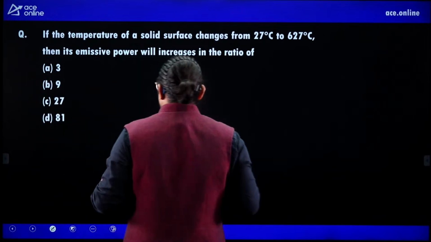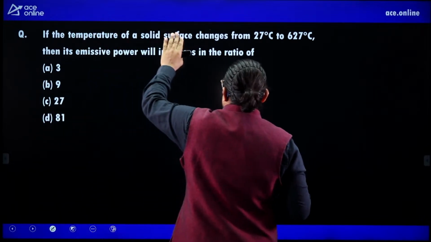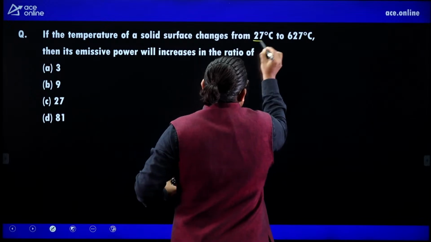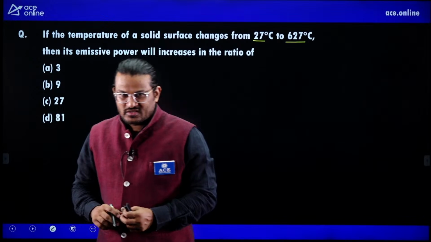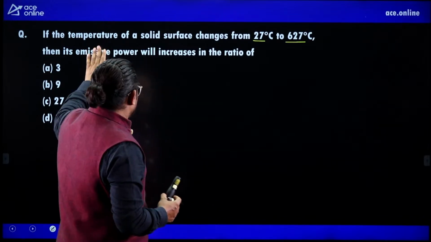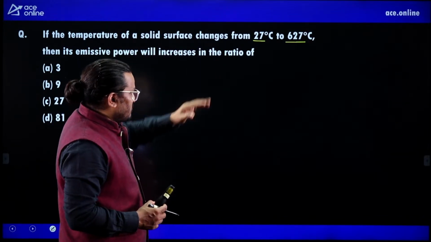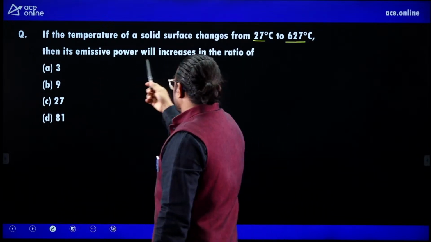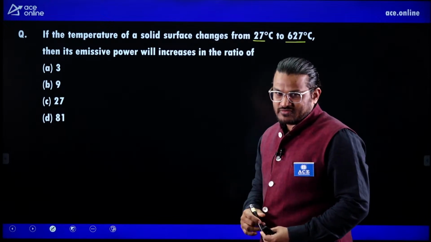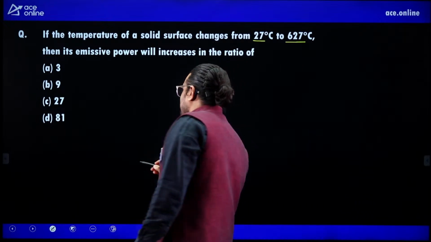If the temperature of a solid surface changes from 27 to 627 degrees Celsius, then its emissive power will increase in the ratio of? Please listen carefully.